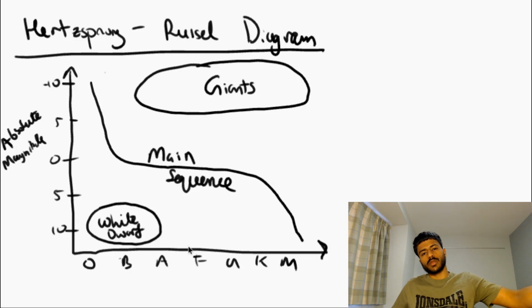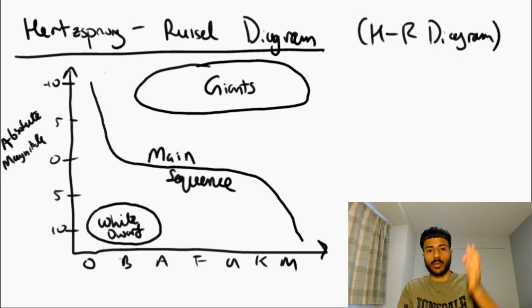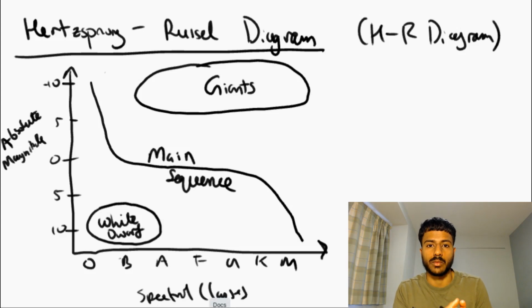Now this here is something called a Hertzsprung-Russell diagram, or a HR diagram. Now on the y-axis you can see that we have absolute magnitude, and on the x-axis I put spectral classes. But if you look back at the table, you can see that spectral classes are only really dependent on temperature, so you could equally have temperature on this x-axis.